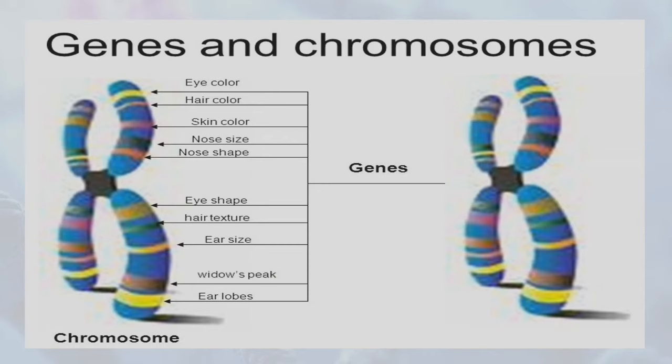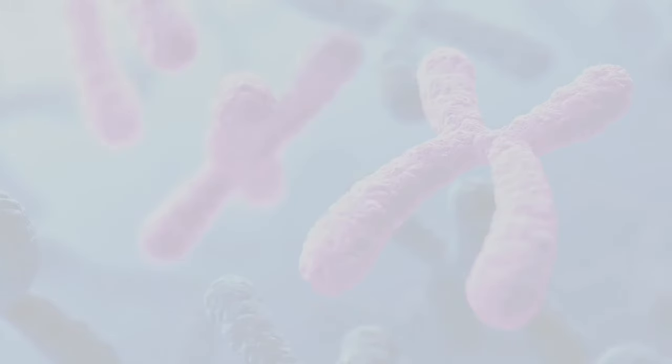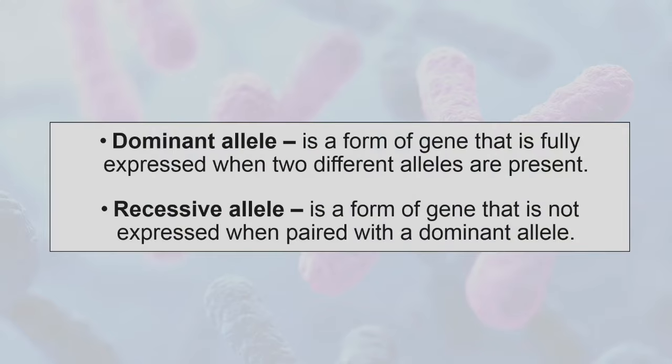Ang tawag doon sa pair of genes na yon ay alleles. So, gaya ng nasabi ko, may dalawang uri na tayo ng alleles. Meron tayong dominant allele at recessive alleles. So, dominant allele is a form of gene that is fully expressed when two alleles are present. Ito yung dominante. Pag sinabi naman na recessive allele, it is a form of gene that is not expressed when paired to a dominant allele.